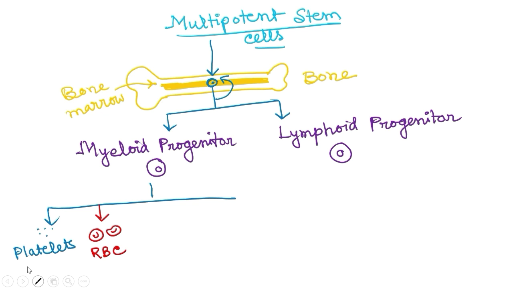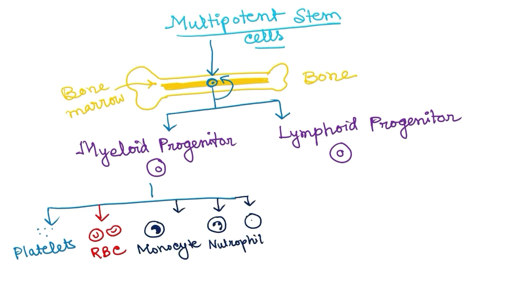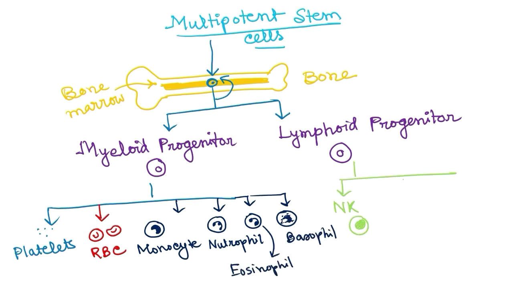All the blood cells include the platelets, RBCs, monocytes, neutrophils, eosinophils, basophils, natural killer cells, T cells, and B cells. So all the blood cells are given rise by this multipotent stem cell. The multipotent stem cell can give rise to the blood cells with the help of another two stem cells called the myeloid progenitor and the lymphoid progenitor. These two are also stem cells.